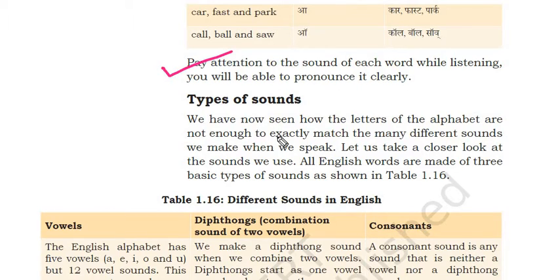Okay. Now, types of sounds. We have now seen how the letters of the alphabet are not enough to exactly match the many different sounds we make when we speak. Let us take a closer look at the sounds we use. All English words are made up of three basic types of sounds. Let's see what they are.